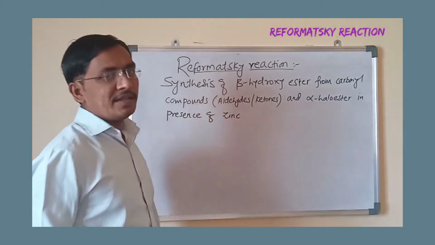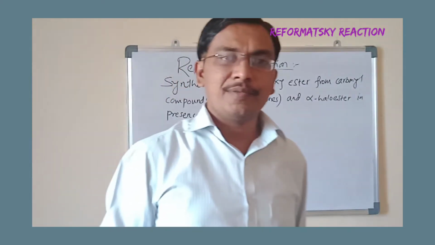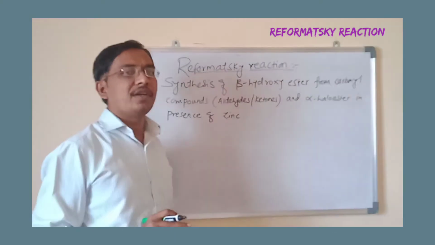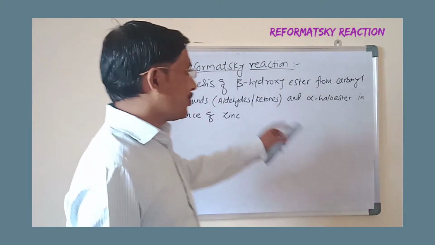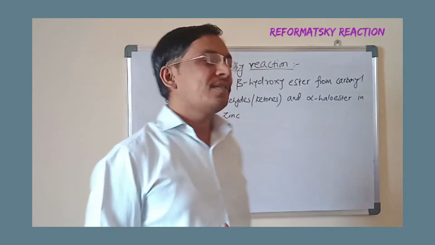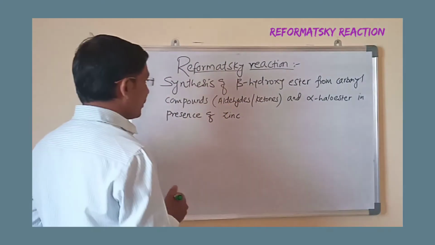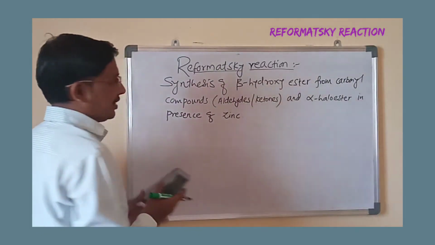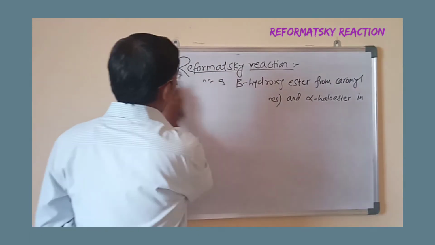Simply, it is a synthesis of beta hydroxy ester from alpha haloester and aldehydes or ketones in the presence of zinc in solvent ether. On hydrolysis we will get this product, beta hydroxy ester. Now we will see directly the example.